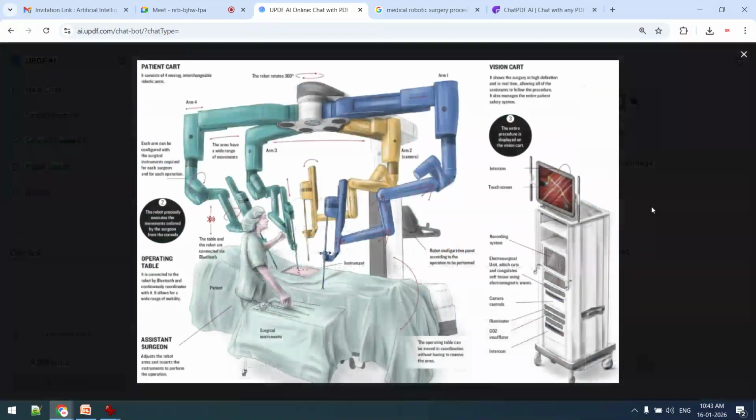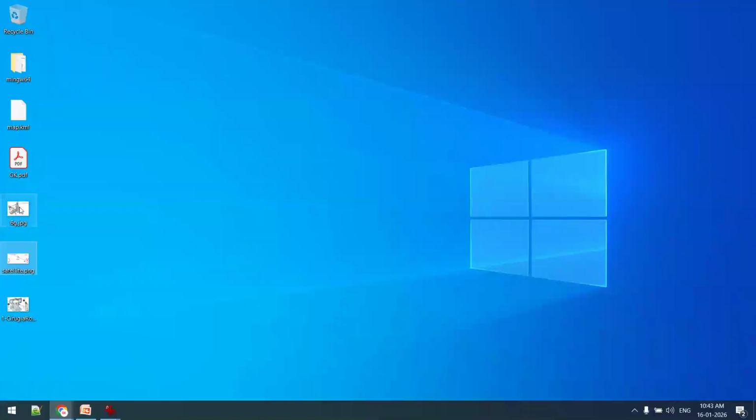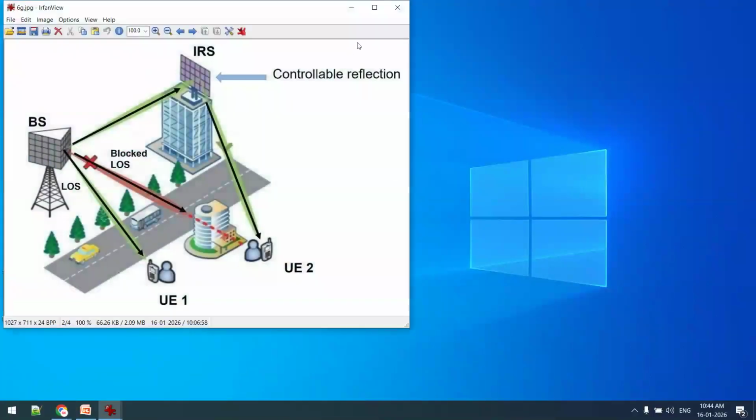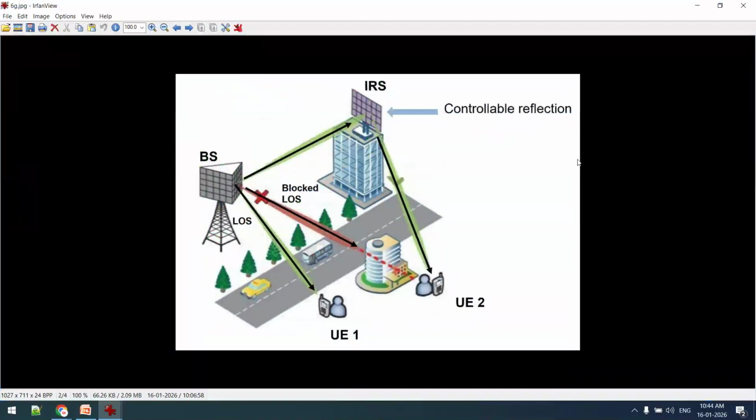So what is the major problem? I can ask what is the limitation in this particular image. For example, we have this particular diagram. Now from AI I can ask what is missing in this image for energy optimization, what is lacking in this diagram for security. So as a researcher I can ask. That is high level, advanced level prompting.